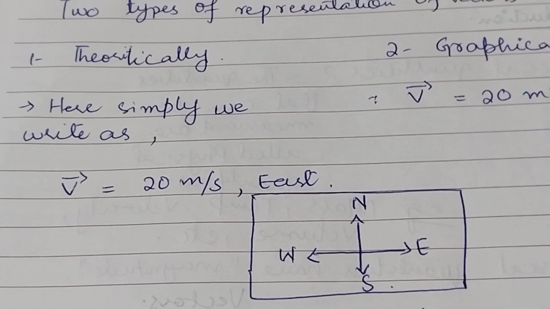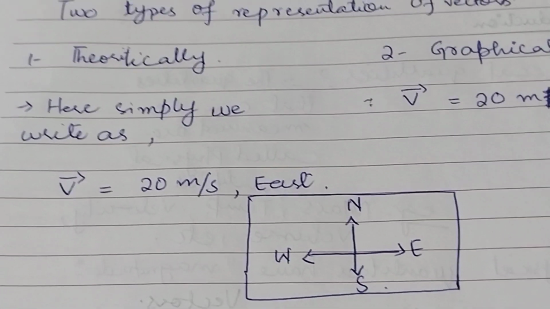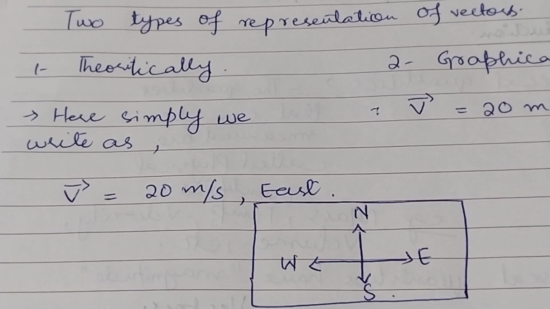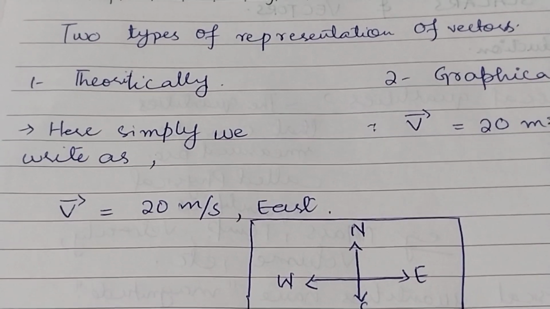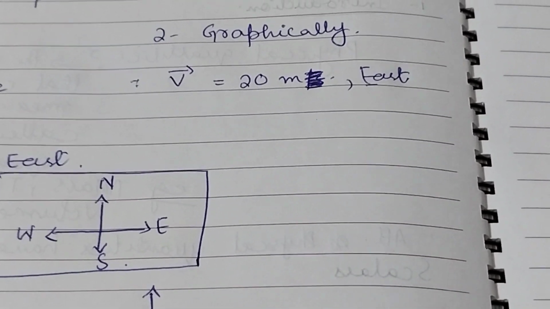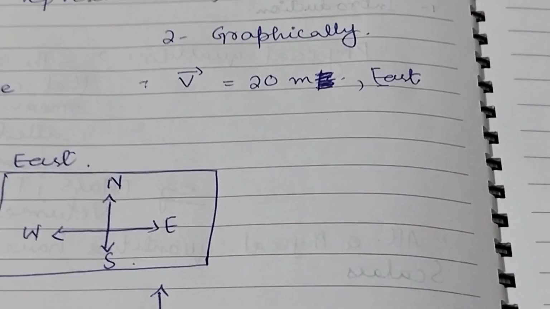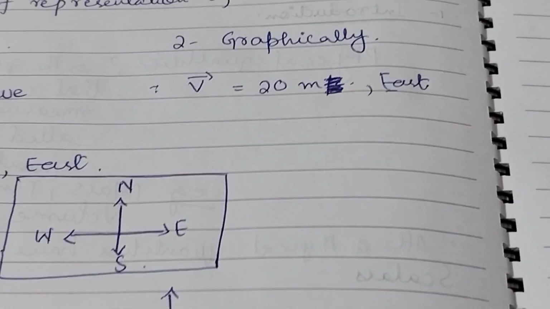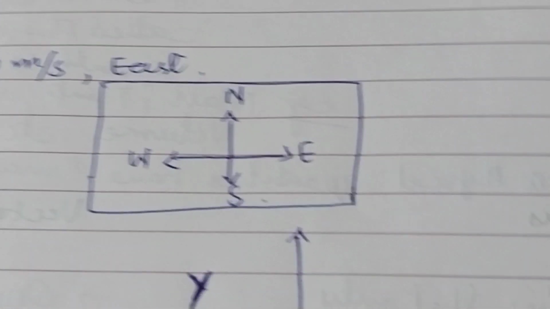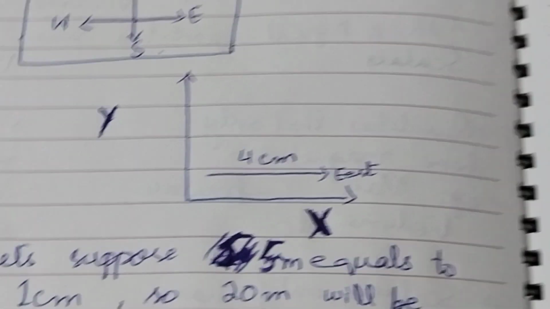For suppose, a velocity vector v is represented by 20 meter per second in the direction of east. If it comes to graphically, we take an example of a vector v having magnitude 20 meters in the east direction. Here we have the directions north, east, west, south.